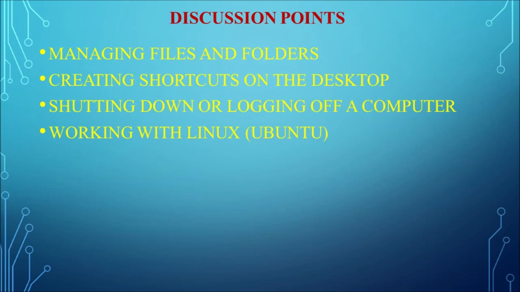And the last one is shutting down or logging off, how to turn off the computer in the Windows 7 operating system. And the fourth one, the last part, is working with Linux. That is the next part of the chapter 5. And more specifically, we are going to learn about the Ubuntu OS. So what are all the options we have learned in Windows and how it differs in Ubuntu? So that we are going to see in the fourth topic.